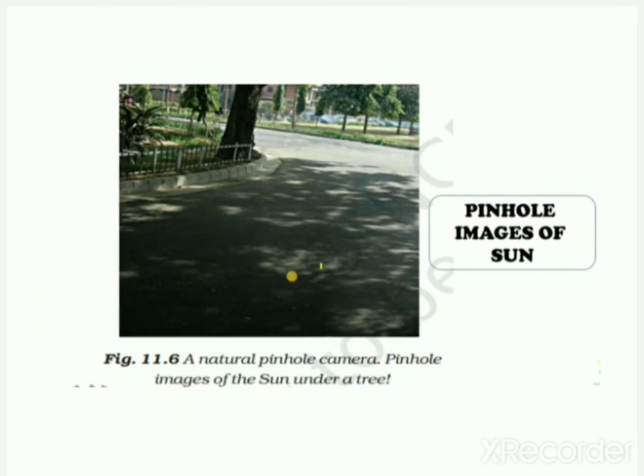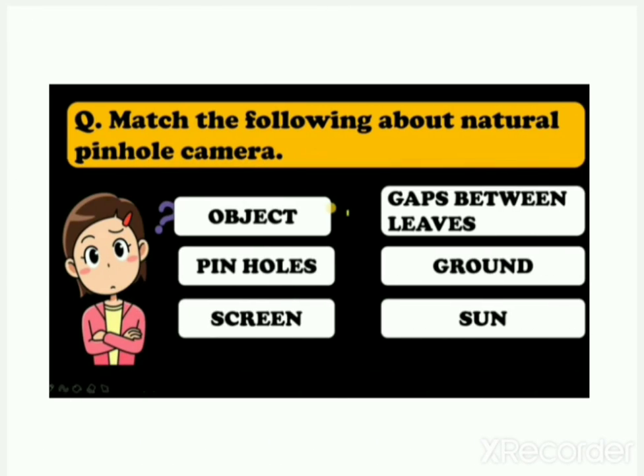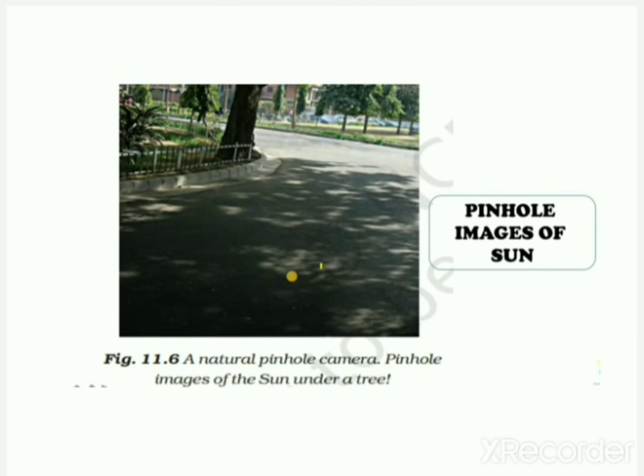Now you can observe this picture. This is the pinhole images of the sun. You must have seen the sun rays fall on a tree which is covered with a large number of leaves. So you can see clearly in this picture how these shapes are formed.